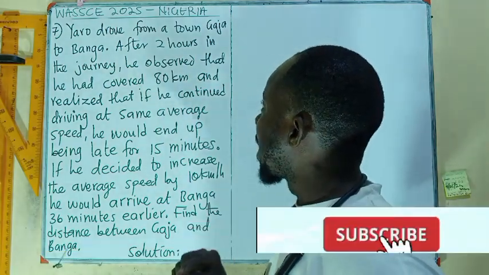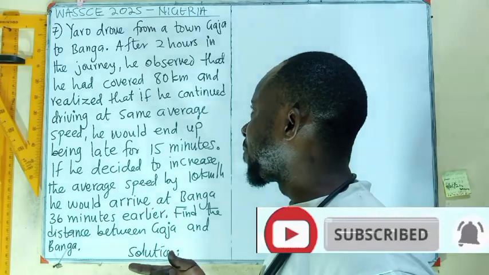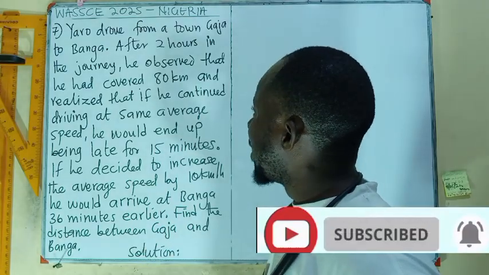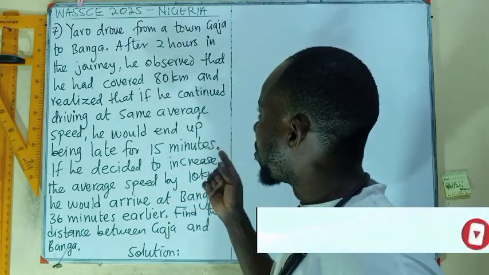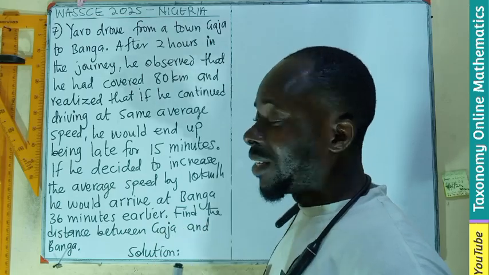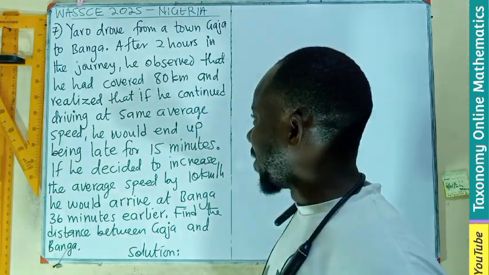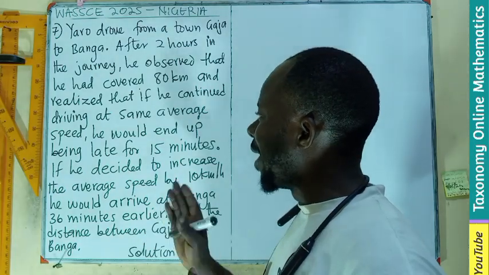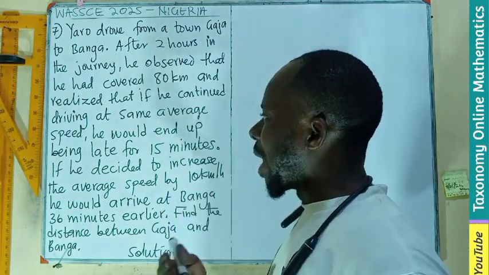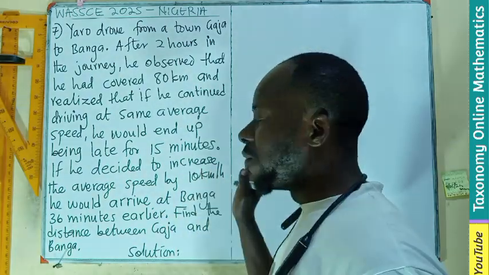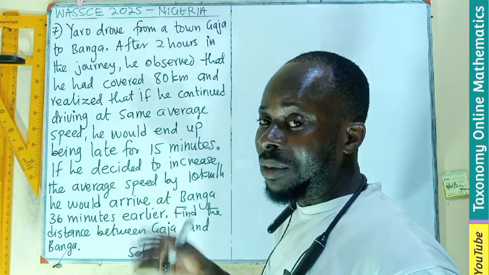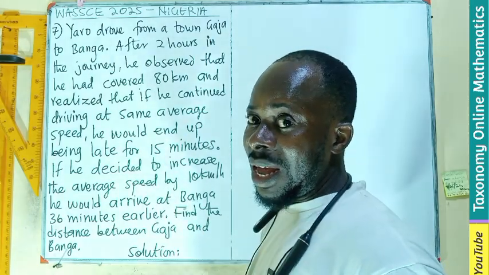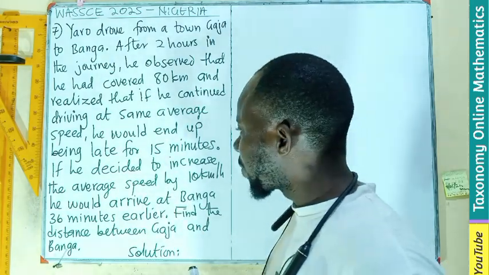Yaro drove from town Gaja to Banga. After 2 hours in the journey, he observed that he had covered 80 kilometers and realized that if he continued driving at the same average speed, he would end up being late by 15 minutes. Being late means you overspend an extra 15 minutes, right?